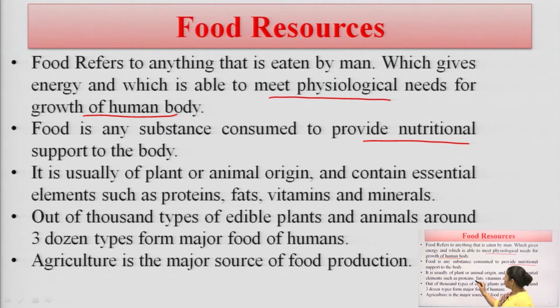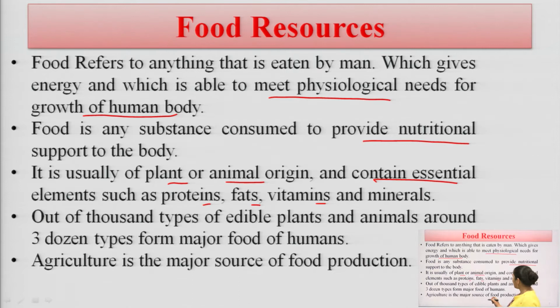It is usually of plant and animal origin. We can take food from two different sources, from plants as well as from animals in different forms, and it contains essential elements such as protein, vitamins, fat and minerals. Like protein, we take fat, vitamins and minerals from different sources.